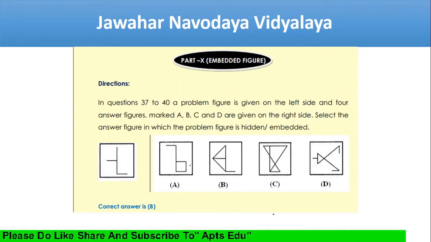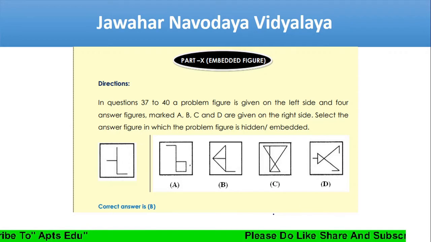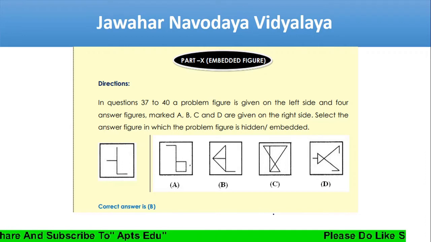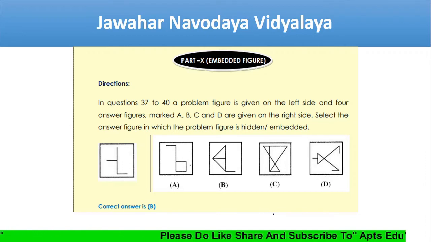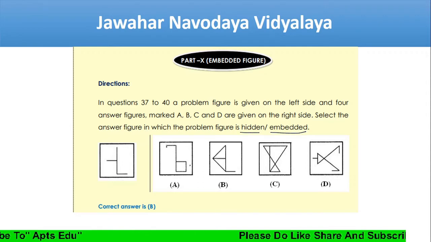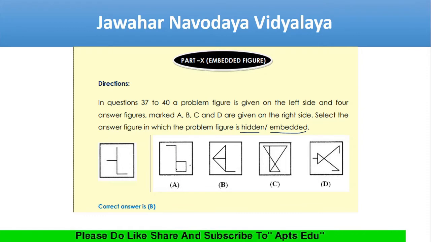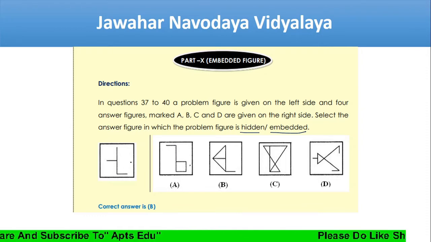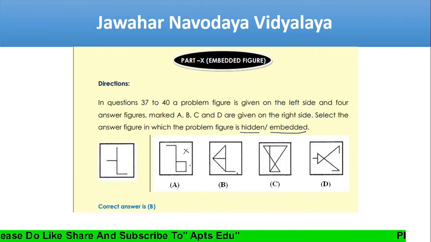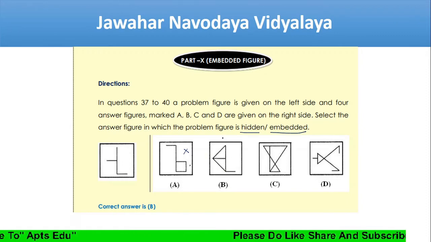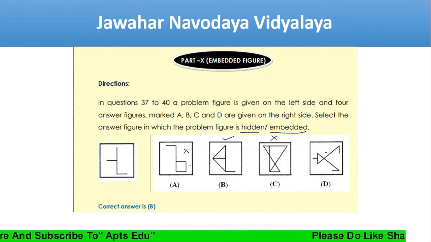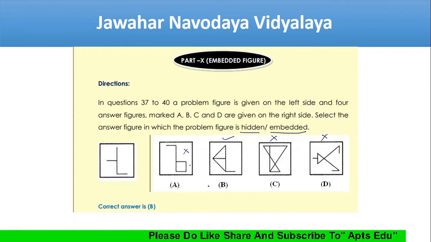Next, in questions 37 to 40, a problem figure is given on the left side and four answer figures are given. What we need to do is select the answer figure in which the problem figure is hidden or embedded. If I take this one and draw here, from here to here it is okay, but what about this line? So not this answer. This also, from here to here it is, and here. So I think this should be the answer. One more check. From here to here it is okay. What about this? No, not at all. So the answer is B.